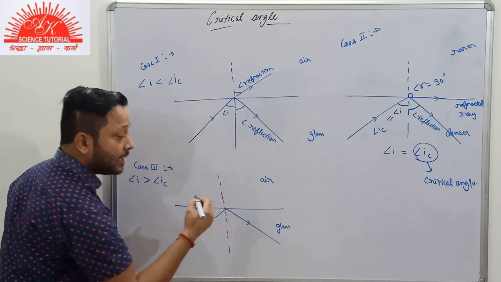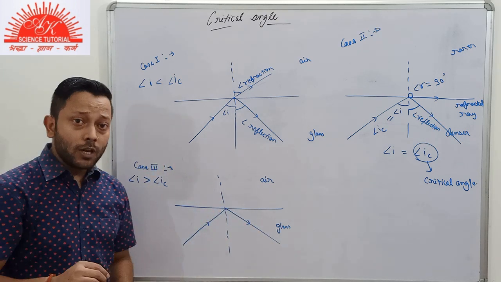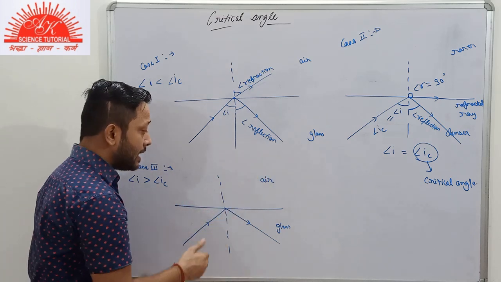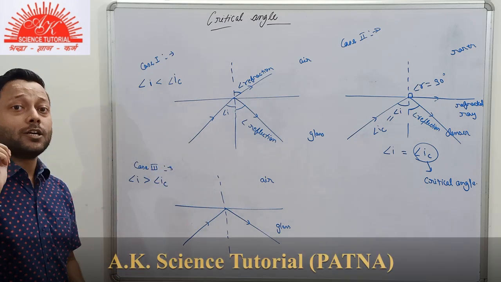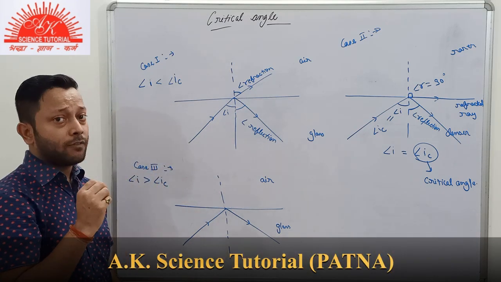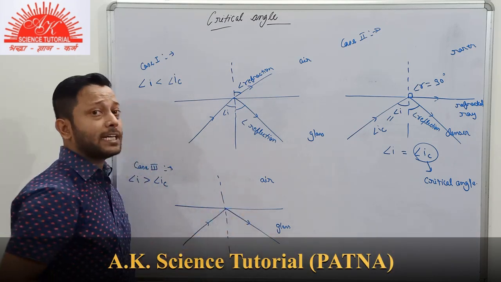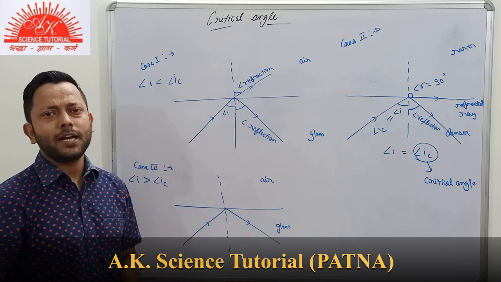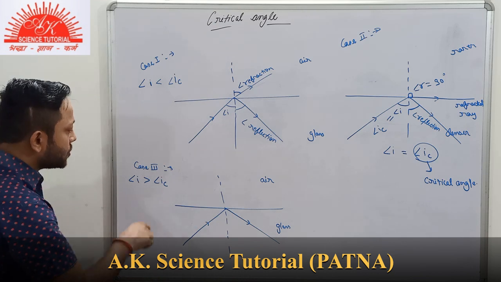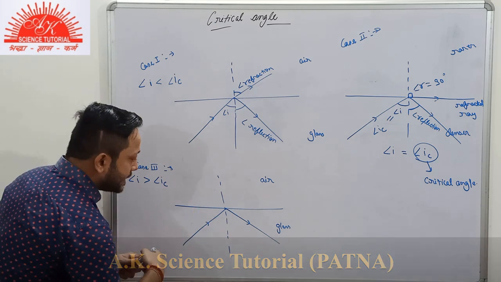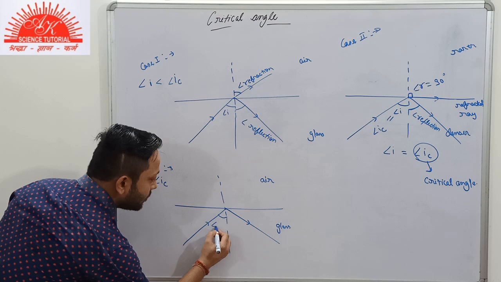Then only reflection will take place. No light ray will be refracted either along the surface of separation or along this direction. The total intensity of the light ray will be reflected back in the same medium. Some part of the light ray will be absorbed, but as I told you, we neglect that part. So here this is our angle of incidence, obviously.